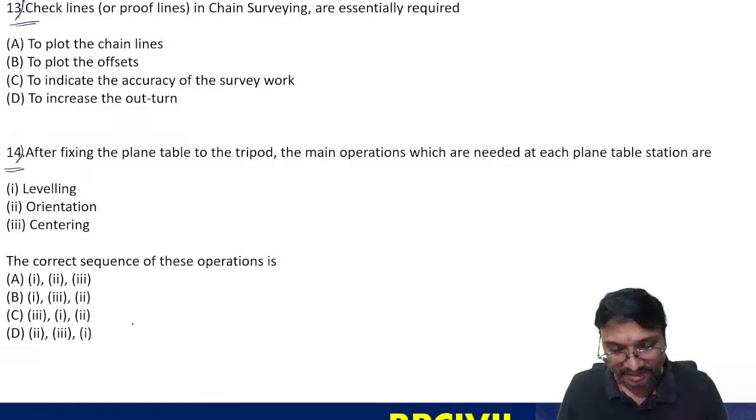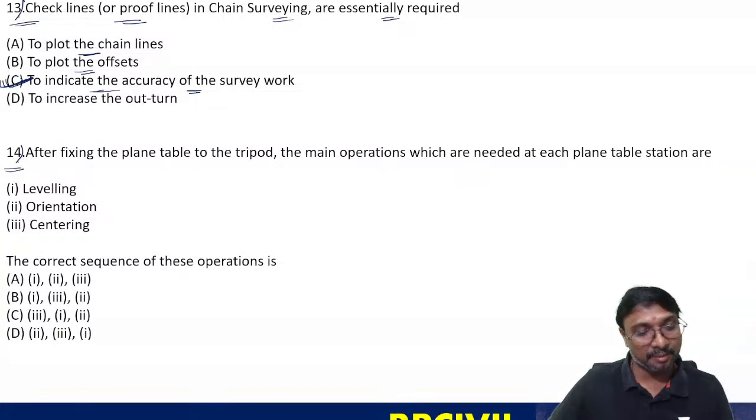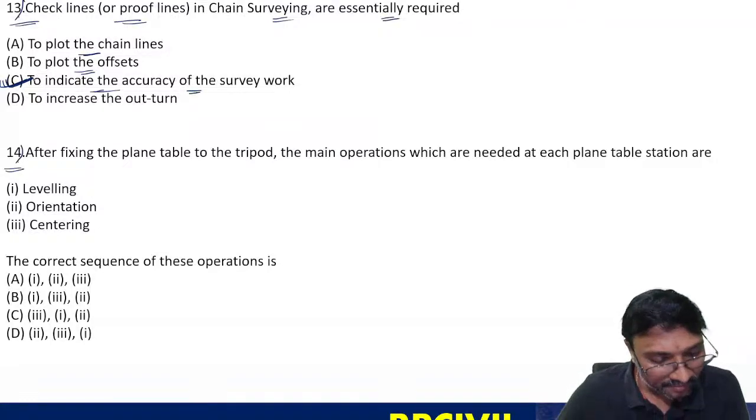13C. Check lines or proof lines in chain surveying are essentially required to plot the chain lines, to plot the offsets, and to indicate the accuracy, right? These are check lines. The name itself is telling that.